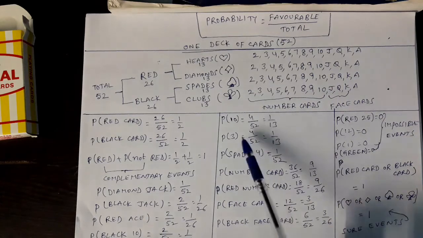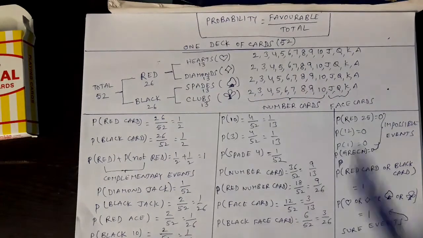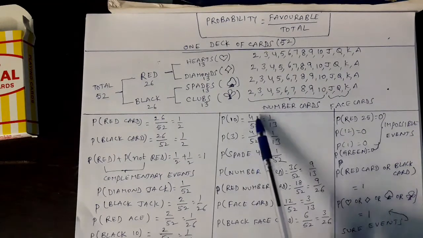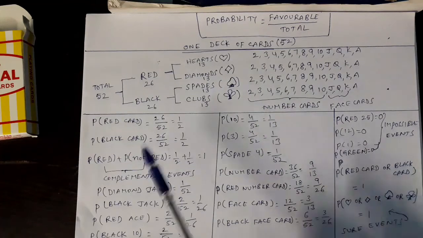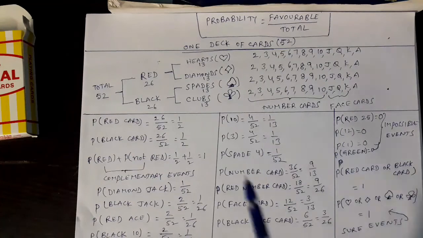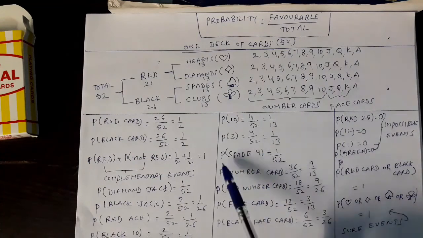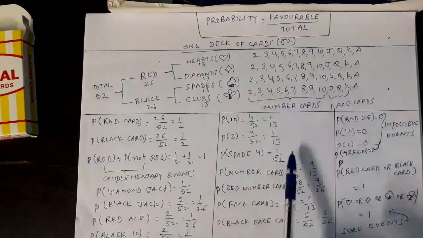Right? See this. What is the probability for getting 10? That is my question. How many 10s are there? 1, 2, 3, 4. 4 by 52 total. What is the probability of getting 3? How many 3s are there? 4 by 52. How many spade 4s? Probability of getting a spade 4. How many spade 4s are there? Only 1. So 1 by 52.